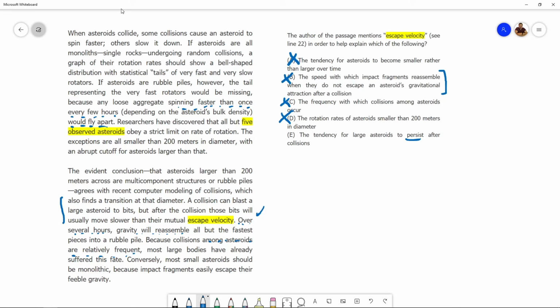So indeed, this is why the author mentions escape velocity, to explain the tendency for large asteroids to continue to exist even after collisions. E is indeed the correct answer.